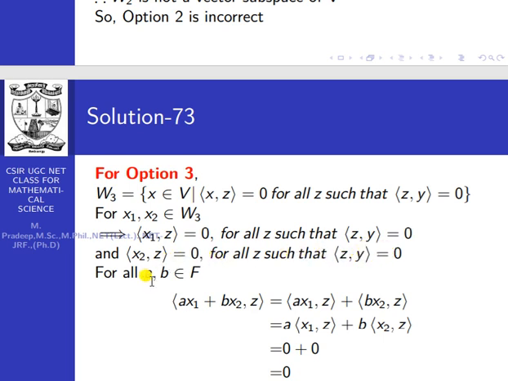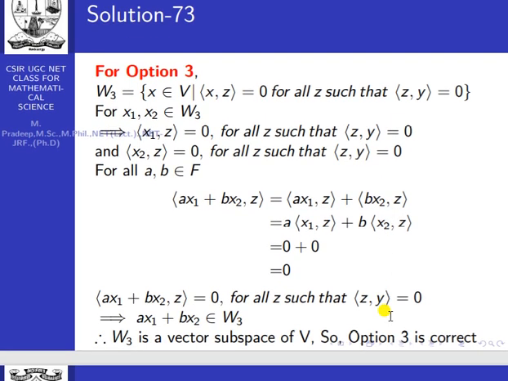For every a, b belongs to the field F, the inner product of ax1 plus bx2 comma z equals a times the inner product of x1 comma z plus b times the inner product of x2 comma z, which is 0 plus 0, equal to 0. So this is equal to 0 for all z such that the inner product of z comma y equals 0. So ax1 plus bx2 belongs to W3. So W3 is a vector subspace of V. So option 3 is correct.